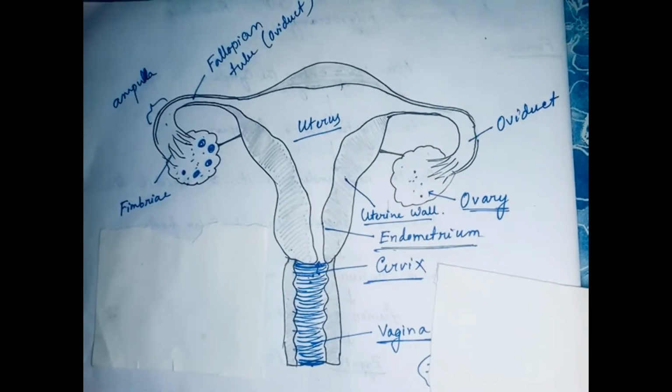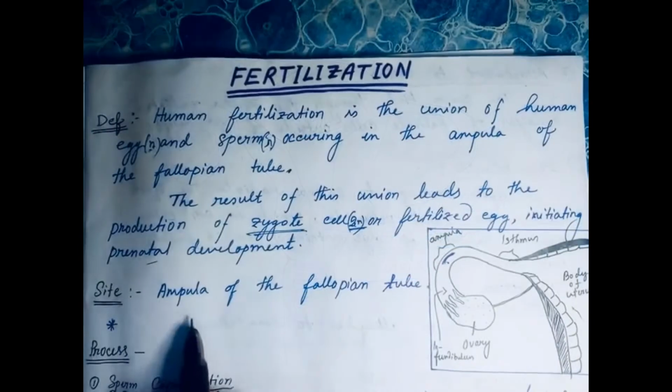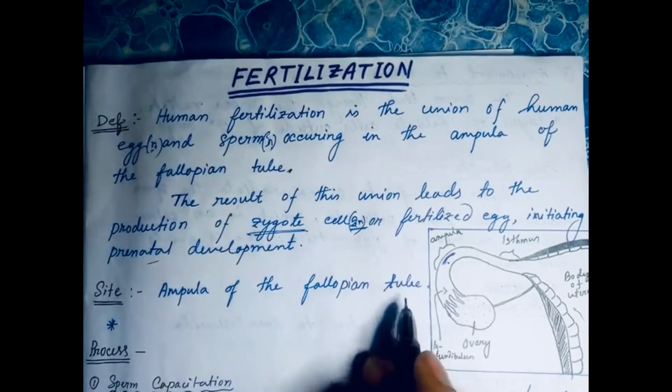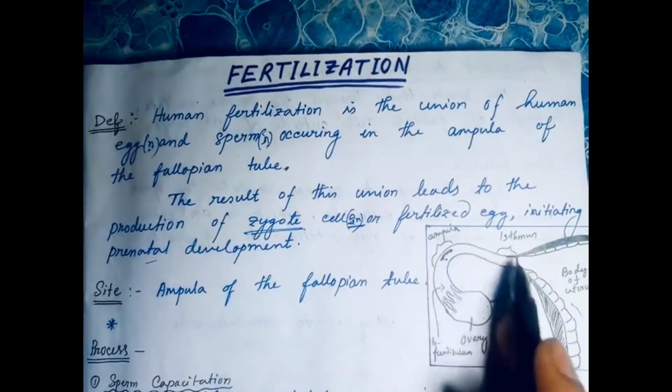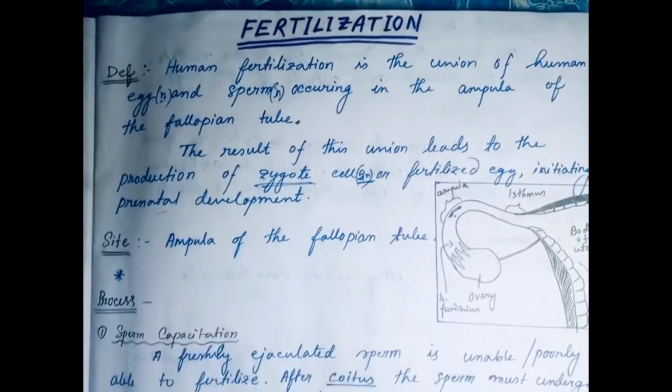So the site of fertilization is the ampulla of the fallopian tube. You already know where the ampulla is located. This portion is the ampulla of the fallopian tube. Now let's see the process.